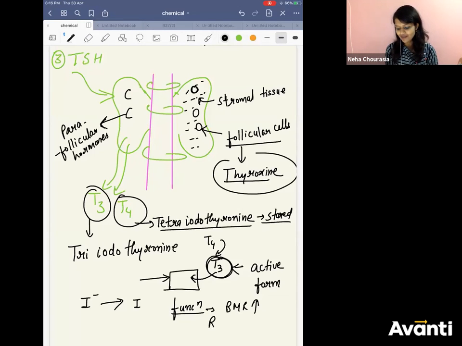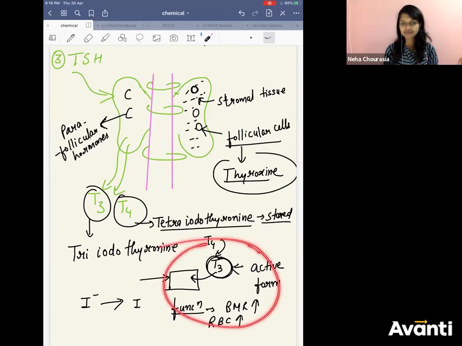That is why RBC number increases. When you have an optimum amount of thyroxine in your body, your hemoglobin level will also be normal and your basal metabolic rate will also be normal. So all these functions, growth, metabolism, development of the brain, will be controlled by your thyroxine hormone.